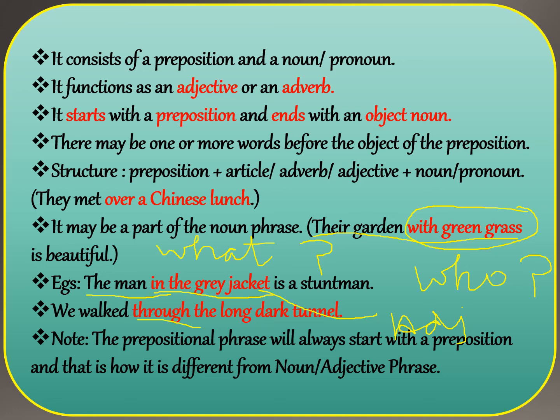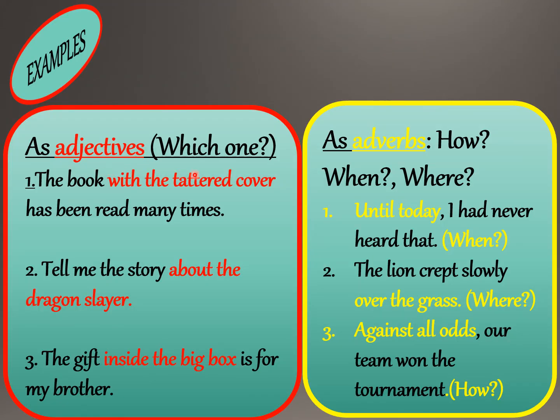So here, this prepositional phrase is acting as an adverb phrase, as it answers the question where. The prepositional phrase will always start with a preposition, and that is how it is different from a noun or adjective phrase.